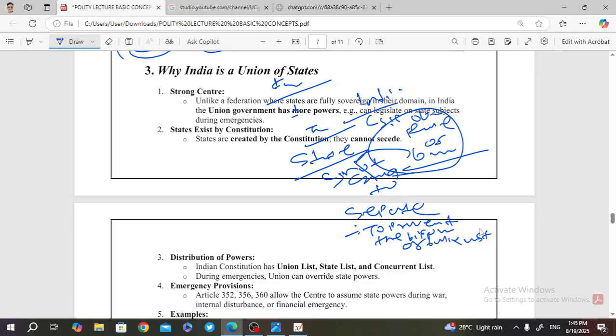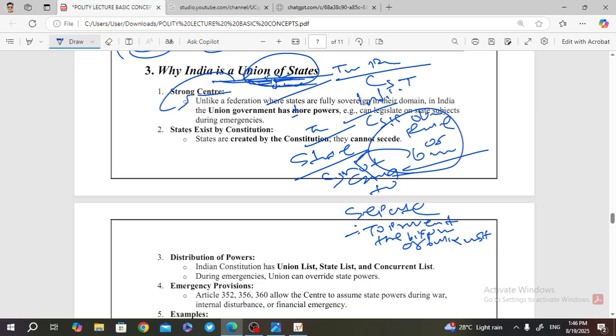That means हम स्टेट को इजी में तोड़ने नहीं देंगे. इंडिया का ये प्रयास था कि हम स्टेट को इजी में तोड़ने नहीं देंगे. सो इंडिया ने फेडरेशन ऑफ द स्टेट को बनाए, बट थोड़ा रिजिडली बनाए. That means why India is a union of states, discussing here. In order to prevent the balkanization of the state, that means to maintain the homogeneity of the country, we are not going to bifurcate the states in an easy manner. इंडिया को कोई ऐसे आसानी से तोड़ नहीं सकता, इसलिए हम इंडिया को थोड़ा रिजिड बनाए. That's why India is a union of the states, not the federation of the states.